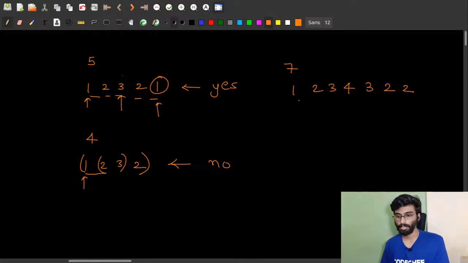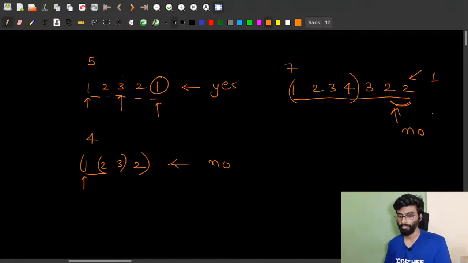Now in this case, the first half is increasing by 1 and it is satisfying the condition, but in the later half the height is not decreasing by exactly 1, because the height doesn't decrease at the end and the last value is not equal to 1. So this is also not valid and the answer is no.